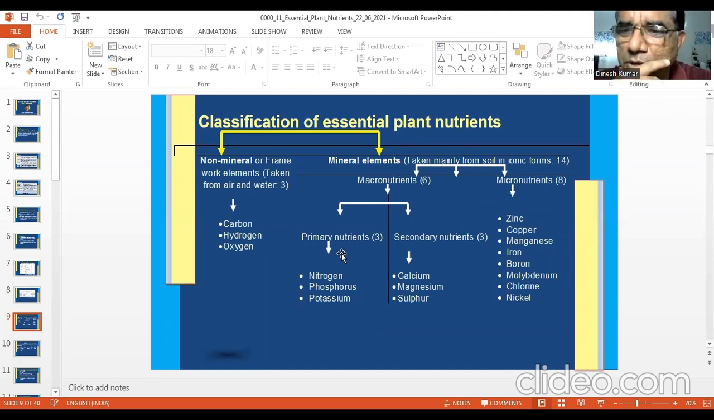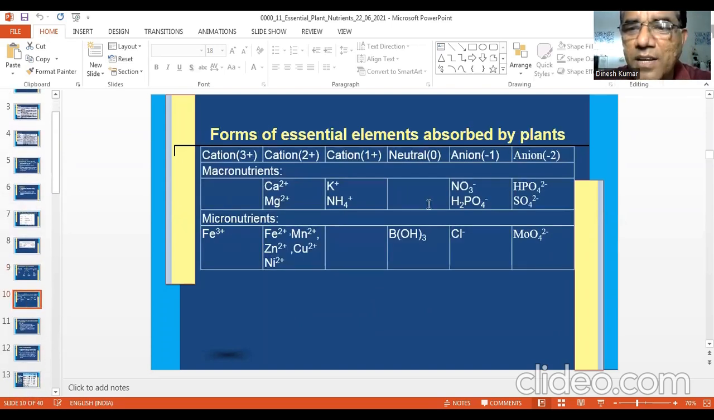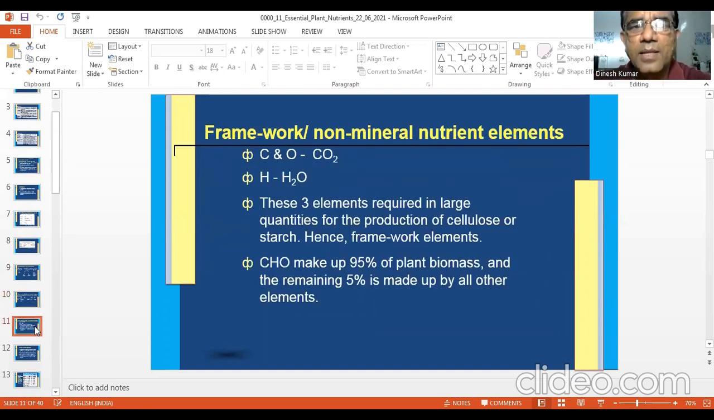And coming to micronutrients, they are zinc, copper, manganese, iron, boron, molybdenum, chlorine, and nickel. So they are 8 in number. So in total, you get 17 essential elements. Now you see ionic form. I have already shown you the ionic form of these nutrients. You know it. And then framework elements. Let us discuss a little about framework elements, carbon and oxygen.